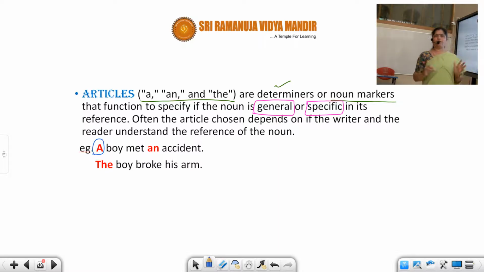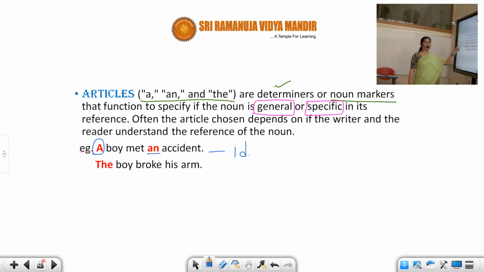You are traveling on the road. In front of your eyes, you saw somebody hit by a car and the fellow fell down. He met an accident. So you tell your friend, a boy, because you don't know who the boy is. It's general, it's not specific, non-specific. So you say a boy, some boy. That means met an accident. He got an accident. That is also not specific. So this is indefinite. Can you see? They are indefinite.